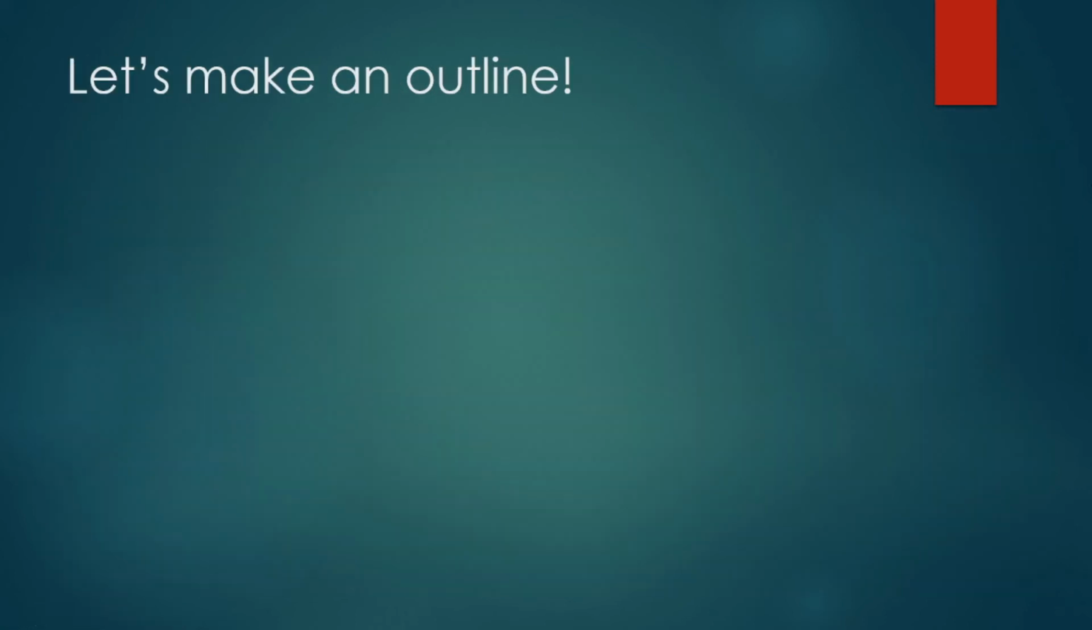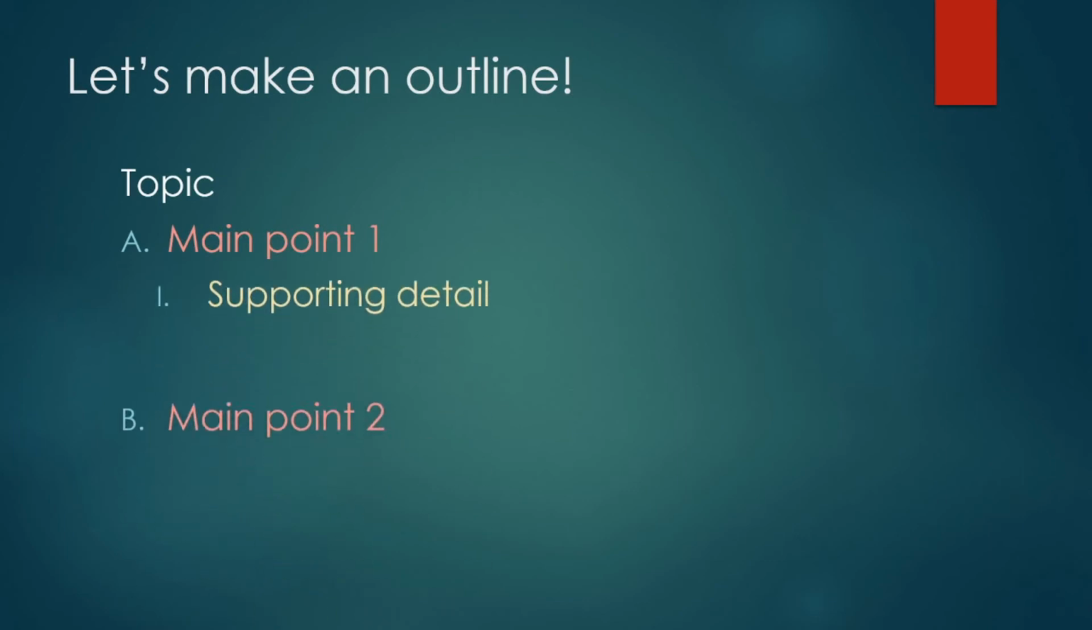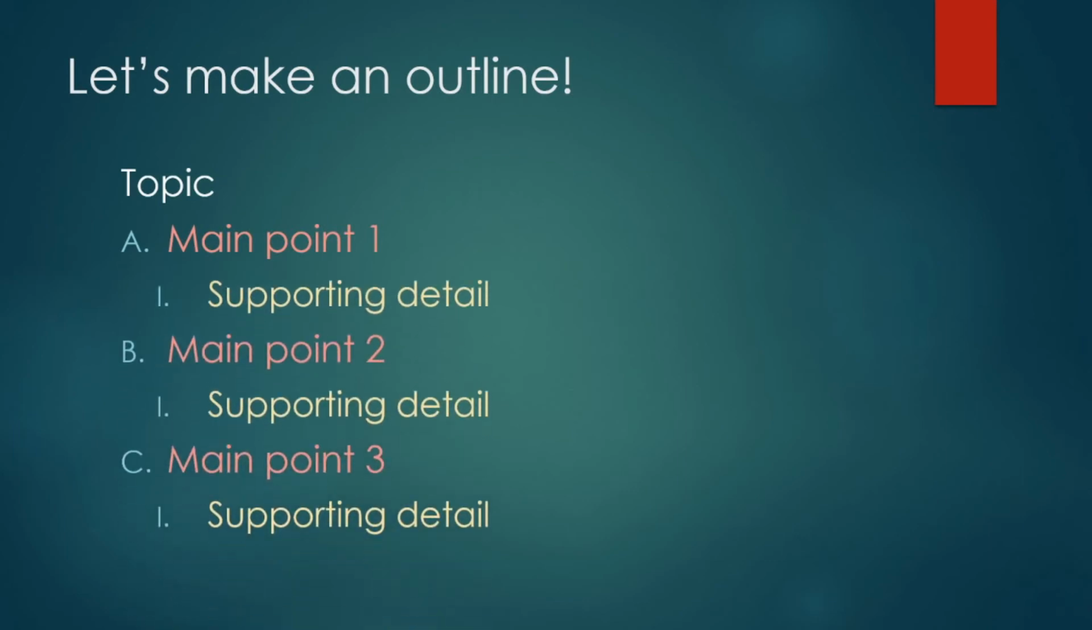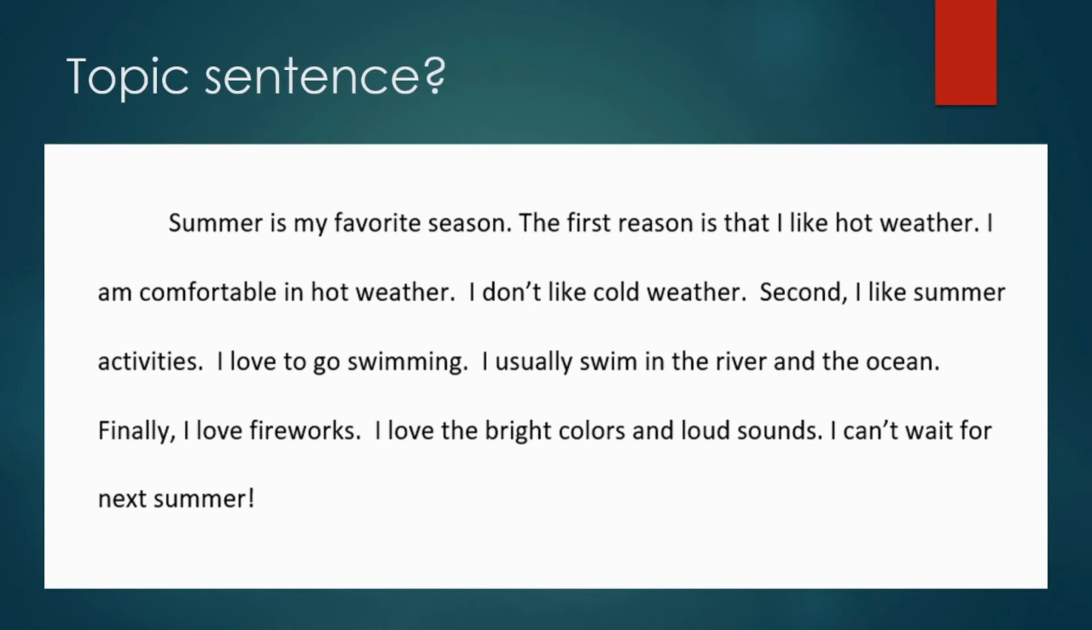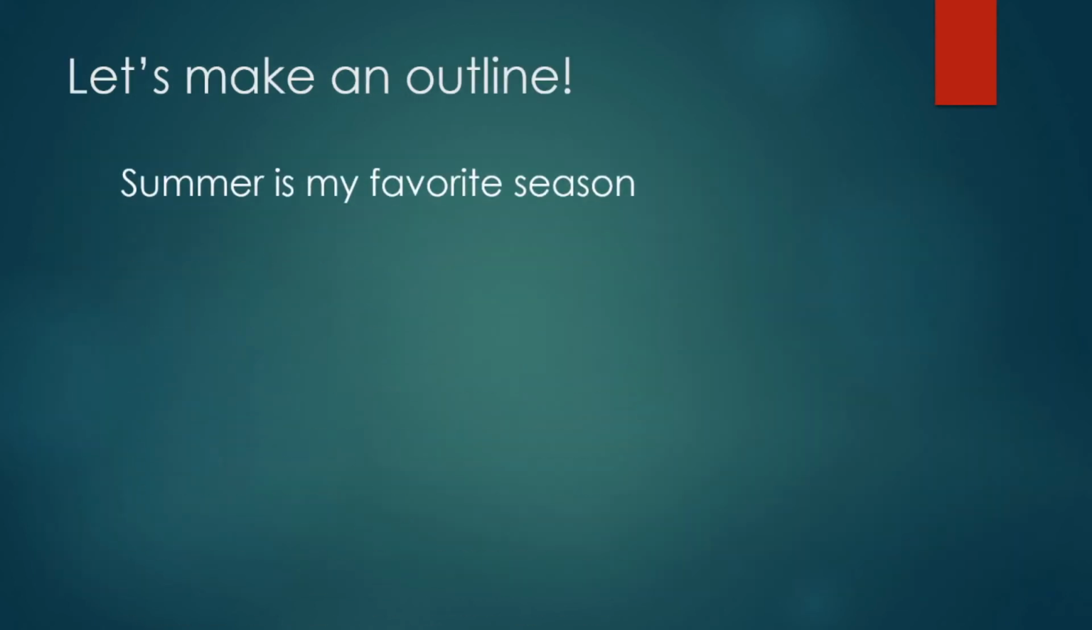Okay, let's make an outline. So remember, this is the form of an outline. There's the topic, main points, and supporting details. So again, let's take a look at this example paragraph about summer. So what's the topic sentence? Summer is my favorite season. So we start the outline with this information from the topic sentence. We can write the topic sentence, or sometimes we might just write the topic. So the topic is just a noun or noun phrase. So in this case, summer.